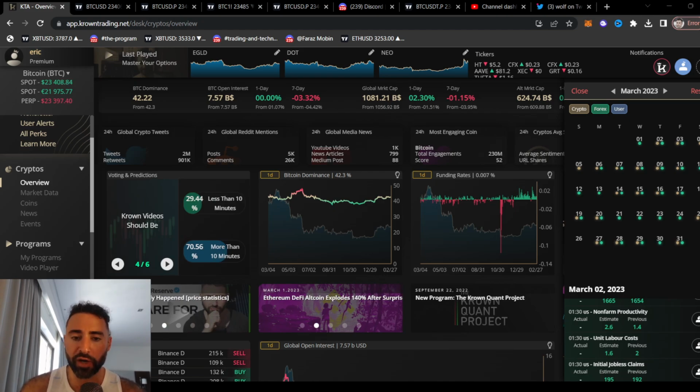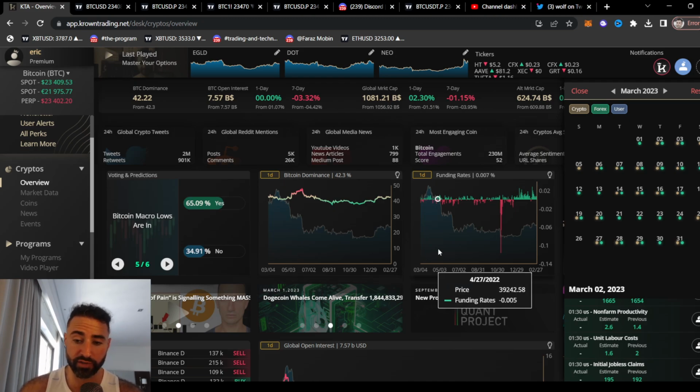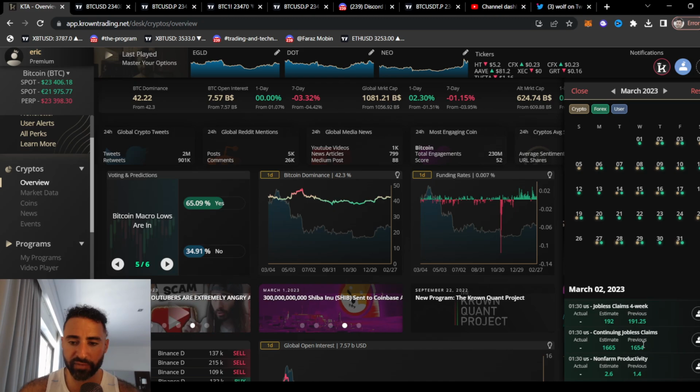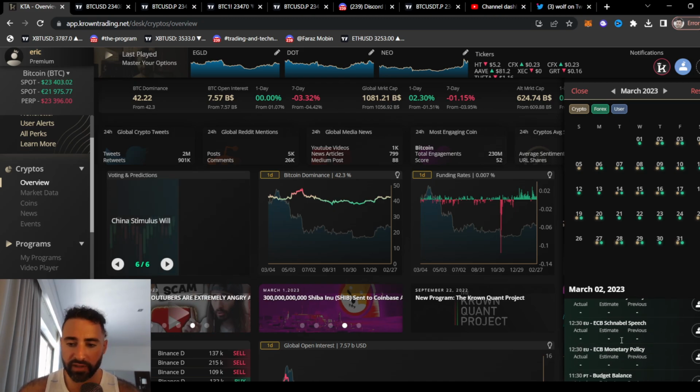Anyways, other than that, I want to start off things on a bit of a different note here with the Krown trading application showing off the events tab, as we do see that there are several economic events that are relevant today and actually tomorrow as well. Just kind of spoiled the surprise. But of course, you got non-farms coming out. But that's not what we care about. Jobless claims, who cares? What we care about is the ECB actually today.